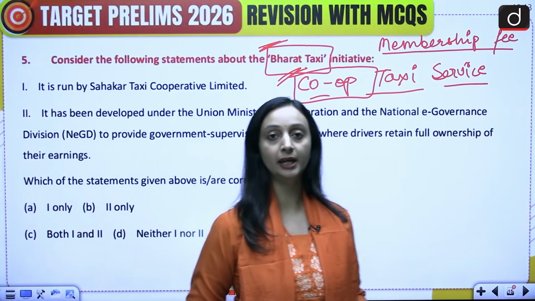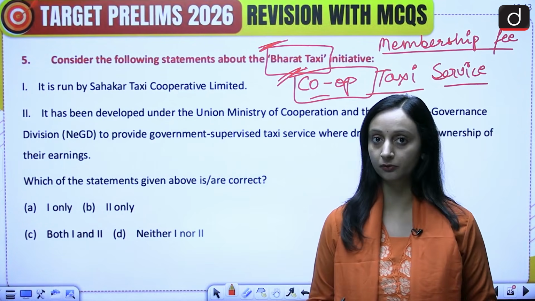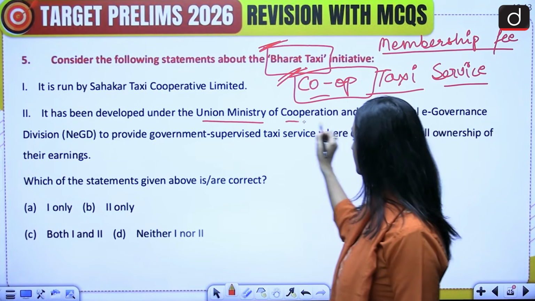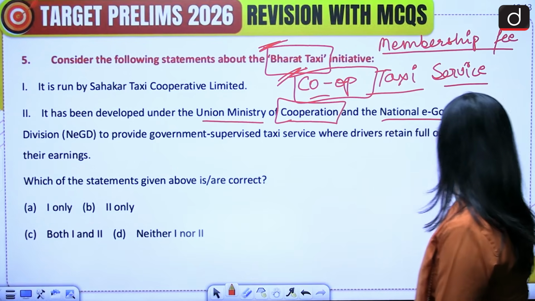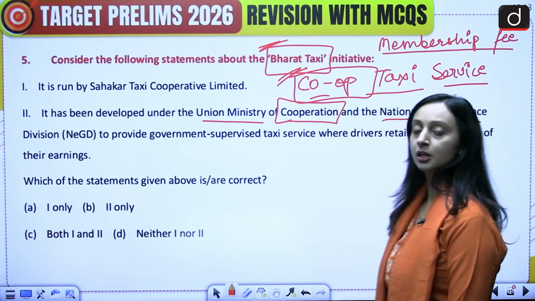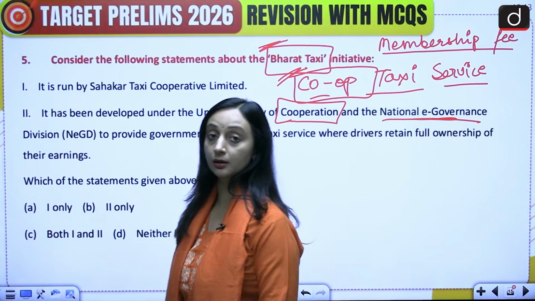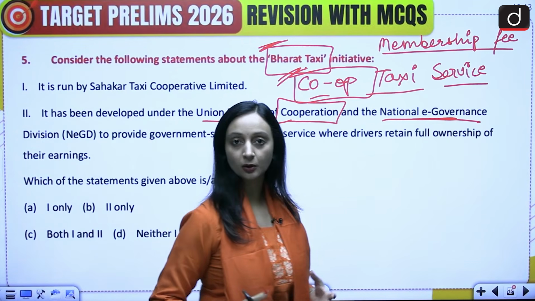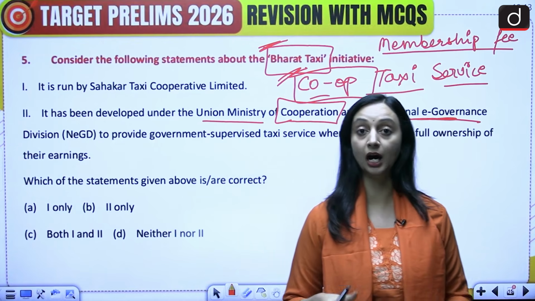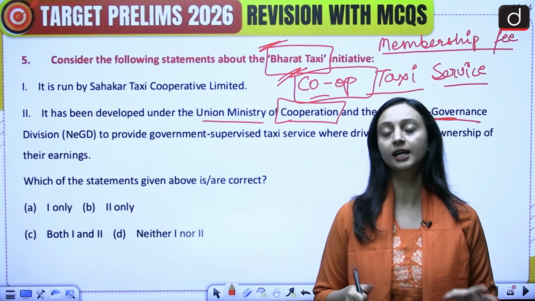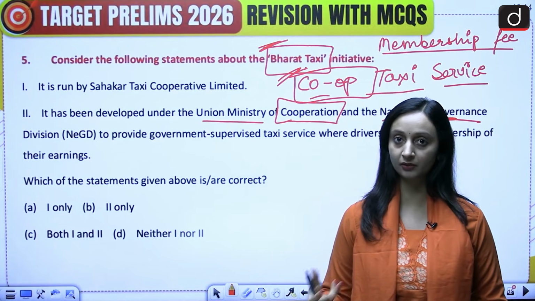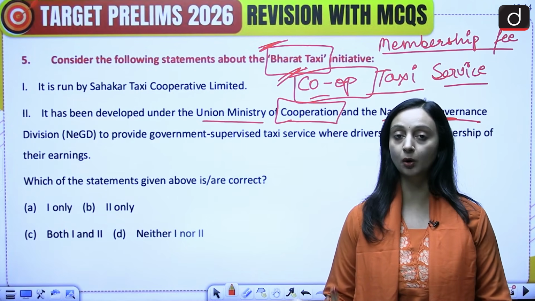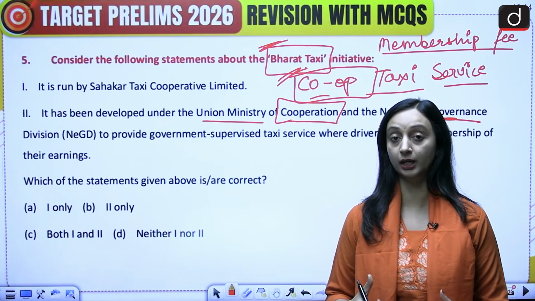They are not going to pay any commission because that's how a cooperative model will work. It has been developed by the Union Ministry of Cooperation and the National E-Governance Division. This is actually to give drivers a more transparent, fair mechanism where they can decide on the price, where they can keep their hard-earned savings, they can keep their profit, and they don't have to keep on paying commission every time to the private players. That's why the government stepped in over here and this cooperative model was created.